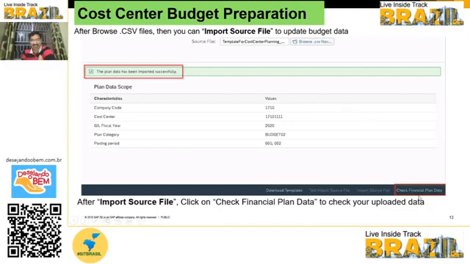Otherwise you cannot see the data. If you click on check financial plan data and get an error message, that means your system does not have the design studio capability. This is mandatory if you want to see the financial plan data; it requires the design studio capability of your Fiori.